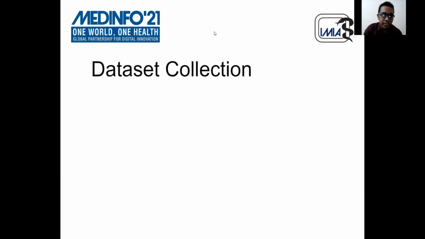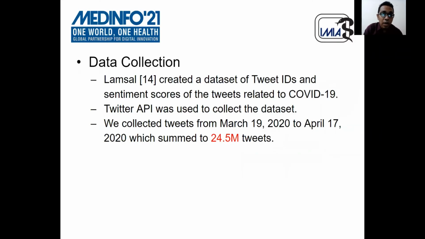Now, dataset collection. For our analysis purpose, we use the Twitter dataset curated by Ravindra Lamsal, which contains tweets related to COVID-19 and sentiment scores calculated by them. As per Twitter policy, only tweet IDs can be shared. Hence, this dataset contains only tweet IDs related to COVID-19. We use the Twitter API to collect the whole tweet object.